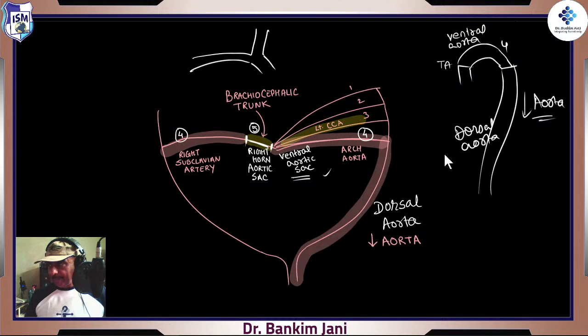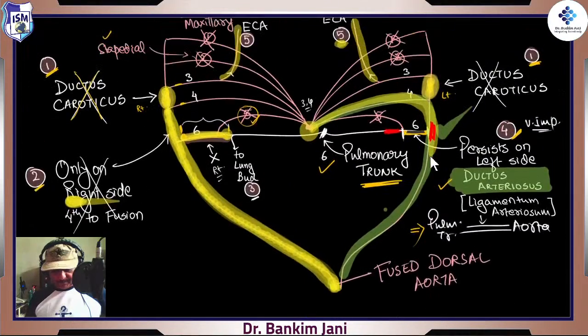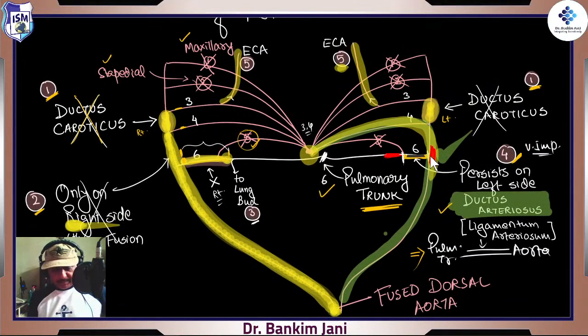Okay, third arch on the right side. See, this third arch on the right side, as we said, takes part in the formation of the external carotid. This third arch will also take part in the formation of some other arteries, the rest of the small arteries, because what happens is that it leads to vasculogenesis.